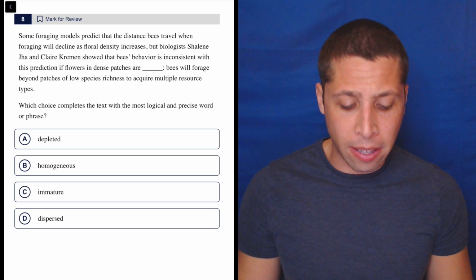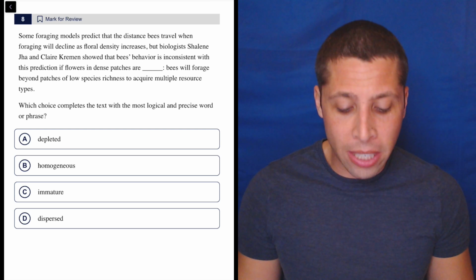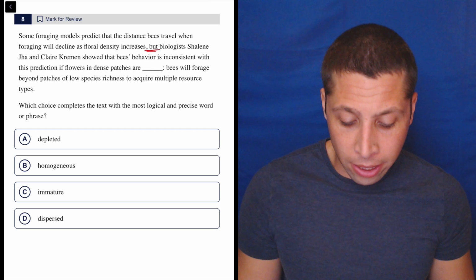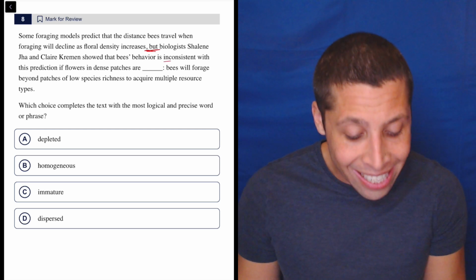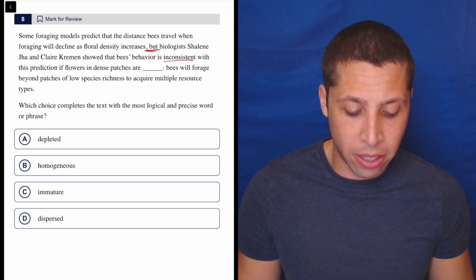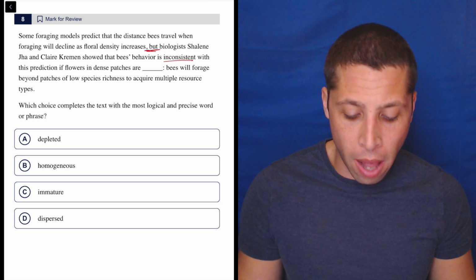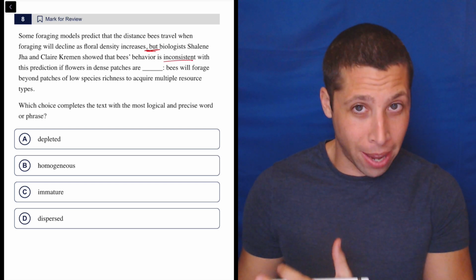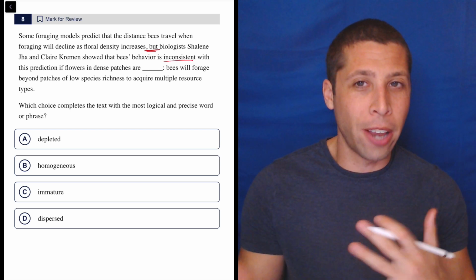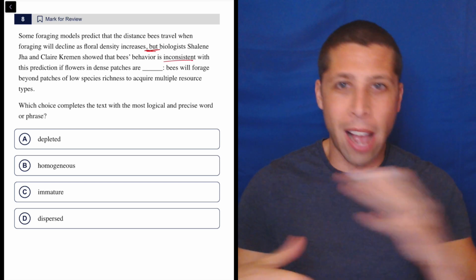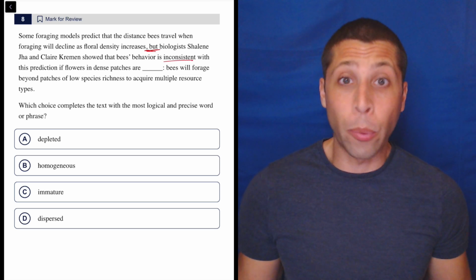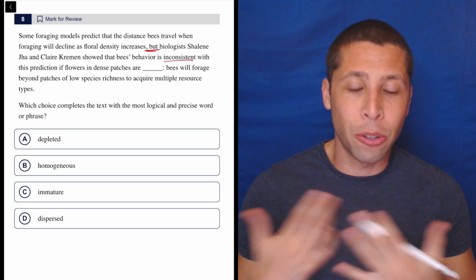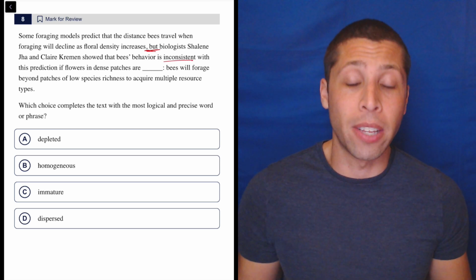Some foraging models predict that the distance bees travel when foraging will decline as floral density increases. But biologists Shailene Jha and Claire Kremen showed that bees' behavior is inconsistent with this prediction if flowers in dense patches are blank. Bees will forage beyond patches of low species richness to acquire multiple resource types. So they're telling us something, and then there's a contrast with that. So I know that whatever I thought first has now completely changed in some way. I don't think the way is obvious, but now I'm like, all right, there's something weird happening here. I've got to roll up my sleeves and do the hard work of figuring out the logic of this passage.